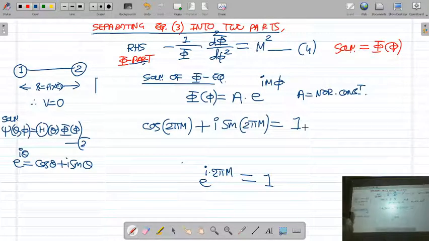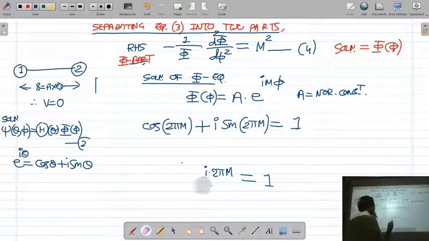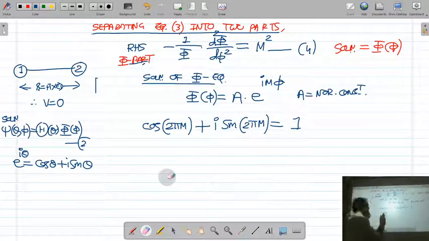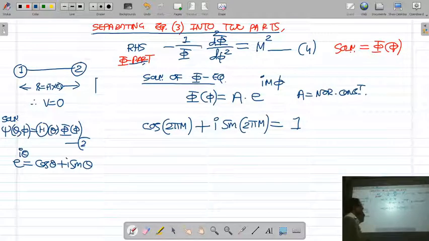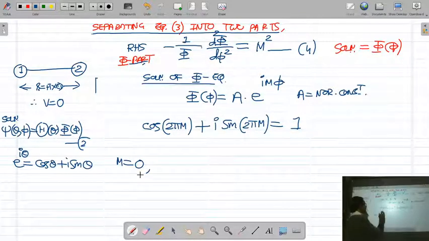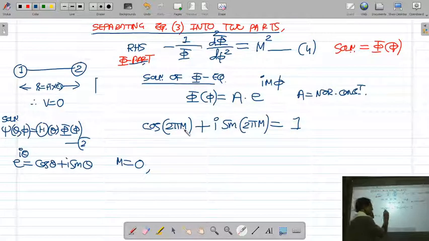Now from this equation you can determine the value of m, possible values of m. Now see, suppose I take m is equal to 0. Then this will be cos 0. Cos 0 is 1. This will be sin 0. Sin 0 is 0. So 1 plus 0, that comes 1. So m is equal to 0 is the possible value.